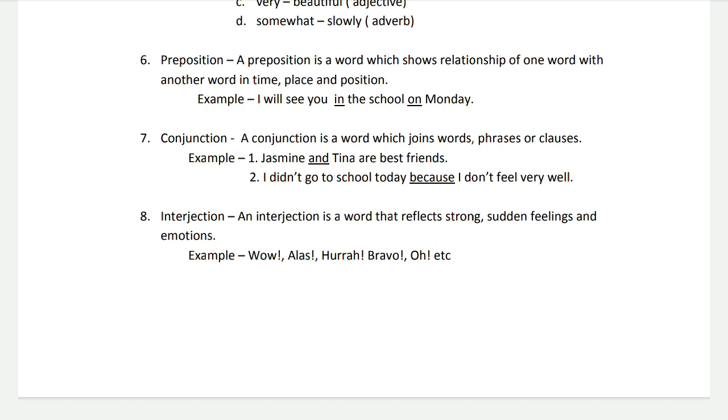Interjections are used more commonly while speaking and not so much in writing. And when we write them, we usually put an exclamation mark.